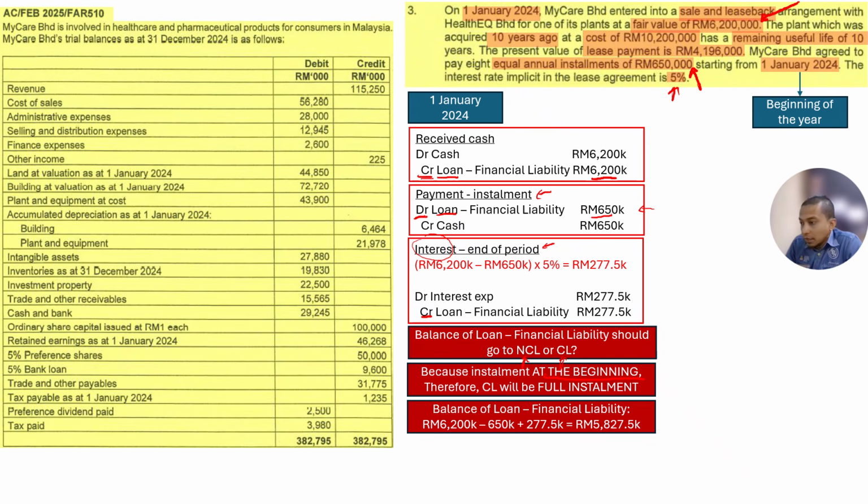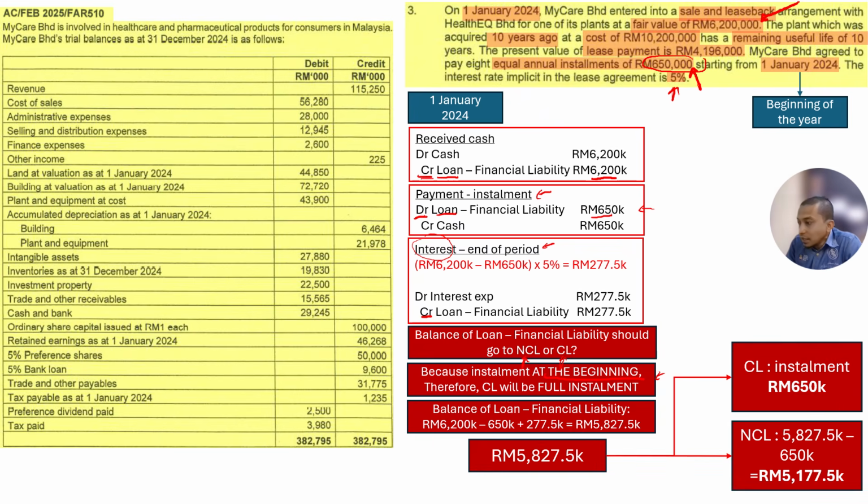When I say payment at the beginning is not affected by interest, the current liability is the full installment. The installment is 650,000. Therefore, our current liability will be 650,000. The remaining will go to non-current liability. So 5,827,500 less 650,000, this one will go to non-current liability: 5,177,500.